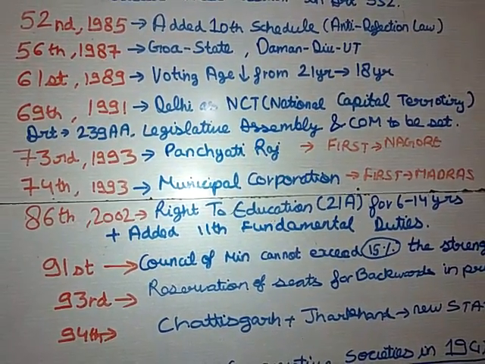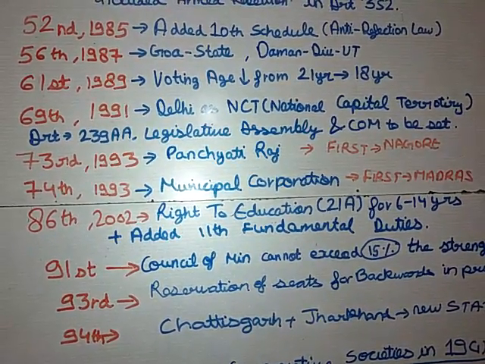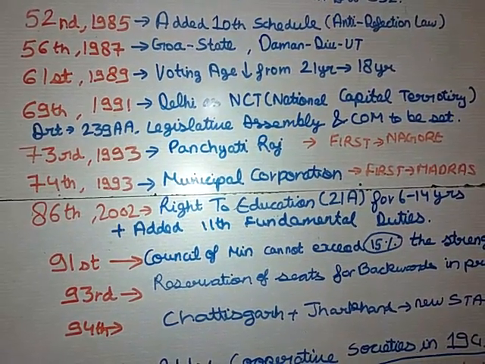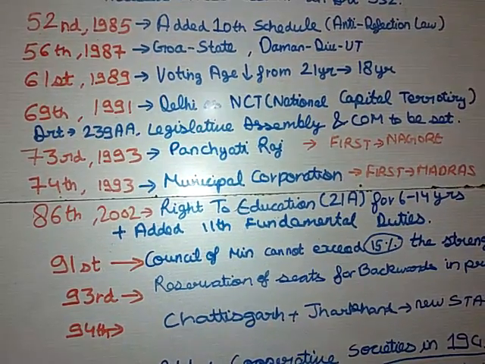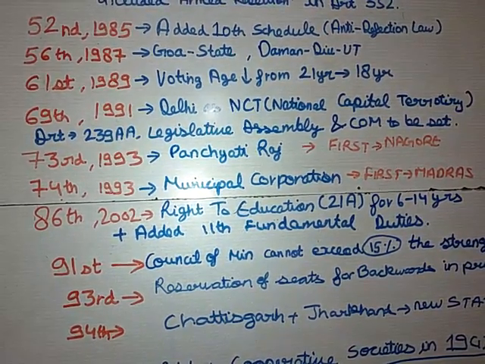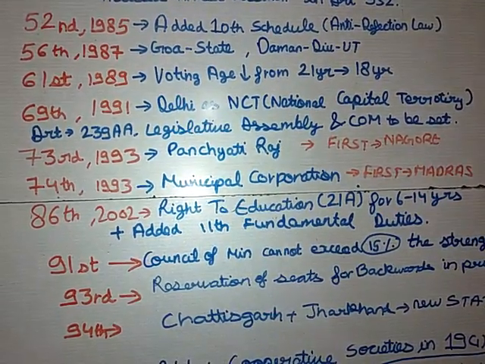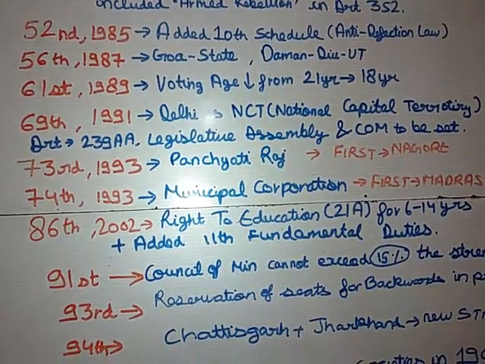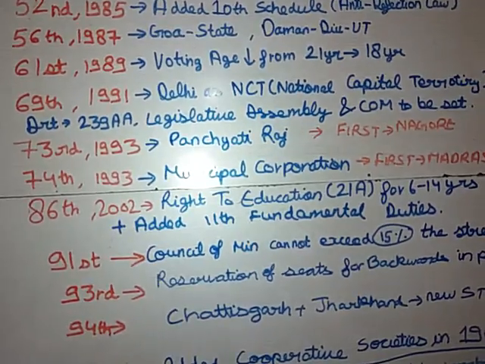Okay guys, so let's move ahead to the 52nd Amendment Act of the year 1985. If a question comes which government, meaning who was the PM at the time when the 52nd Amendment Act was passed, then the answer is Rajiv Gandhi. During Rajiv Gandhi's tenure, the 52nd Amendment was passed, in which the 10th Schedule was added to the Indian Constitution, which relates to the anti-defection law. Anti-defection law relates to the termination of members from the parliament if they change their parties afterwards. You can also look it up on Google. You will get a better idea regarding it.